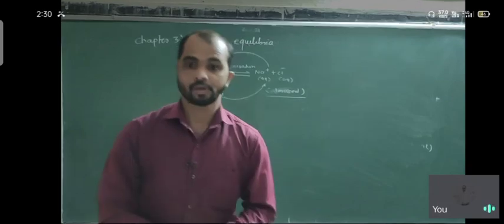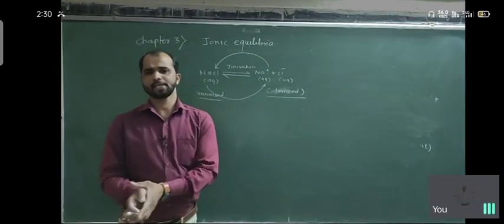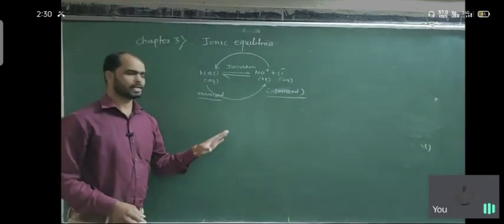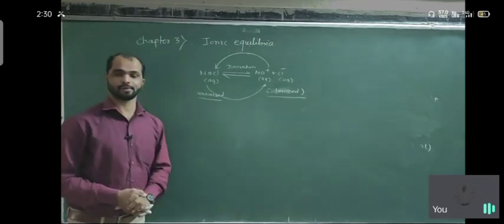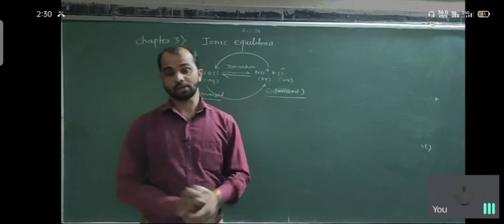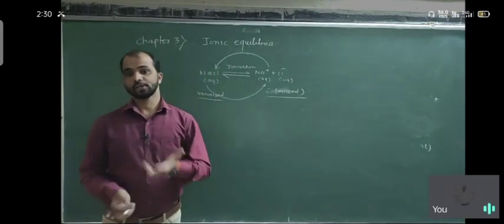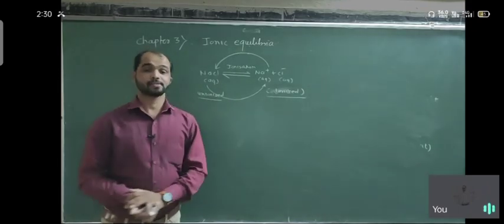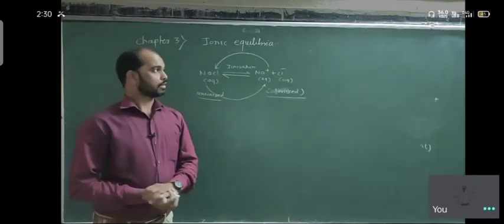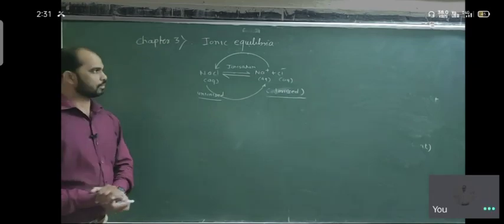What is the solubility, or the ionization, of sparingly soluble compounds, sparingly soluble salts? So basically, in ionic equilibrium we are mostly going to discuss the solubility product, the common ion effect, and the pH scale. Then there are electrolyte and non-electrolyte conditions, strong acids and weak bases, their solubility and their ionization in aqueous conditions. We are going to discuss these in detail, one by one, in a whole chapter.